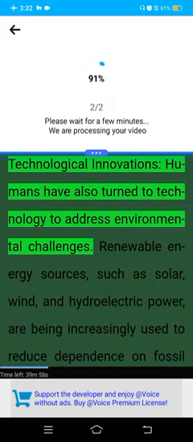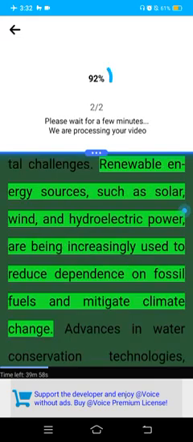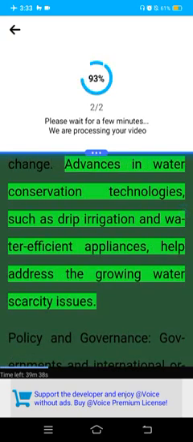Technological innovations. Humans have also turned to technology to address environmental challenges. Renewable energy sources, such as solar, wind, and hydroelectric power, are being increasingly used to reduce dependence on fossil fuels and mitigate climate change. Advances in water conservation technologies, such as drip irrigation and water-efficient appliances, help address the growing water scarcity issues.